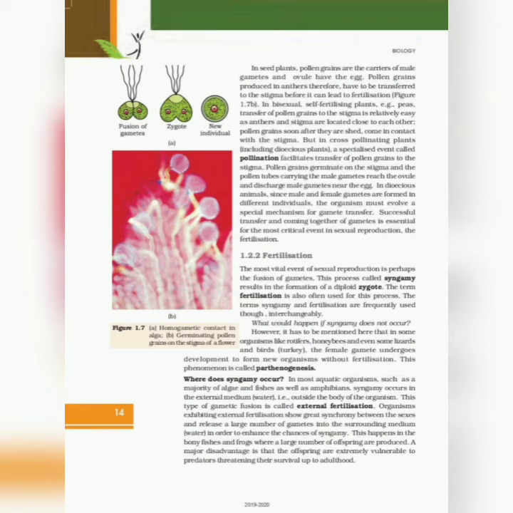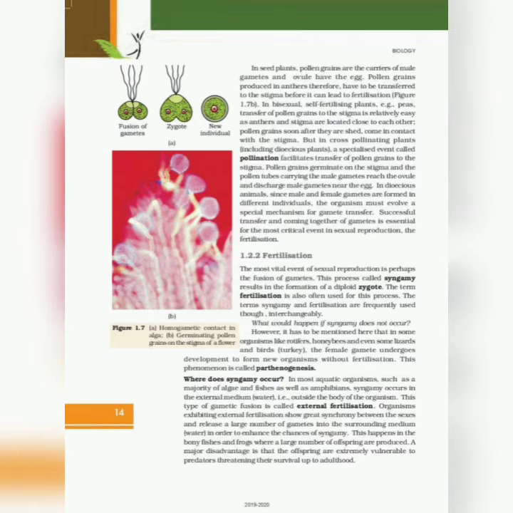In seed plants, pollen grains are the carriers of male gametes and the ovule has the eggs. Pollen grains produced in the anther therefore have to be transferred to the stigma before it can lead to fertilization.